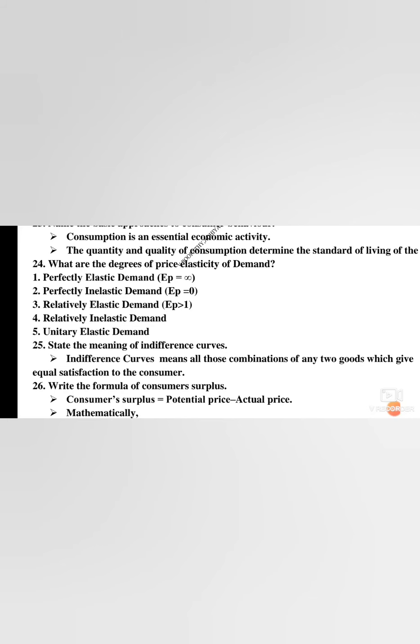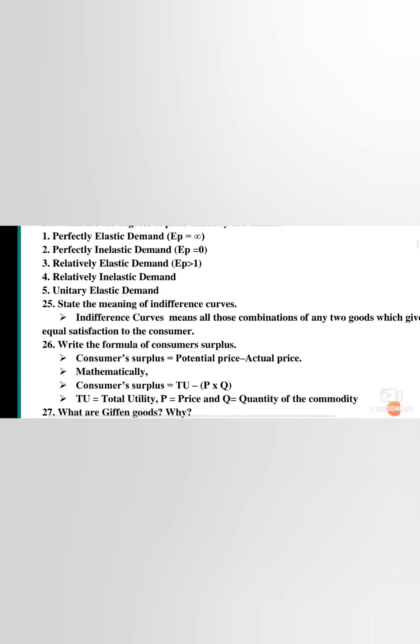Next we will move on to the meaning of indifference curves. What is the meaning of indifference curves? It is a combination of commodities together, that is, two or more commodities together. If you have a curve XY, so X will be one and Y will be one, isn't it? So there are two. Indifference curves are those combinations of two goods which give equal satisfaction to the consumer.